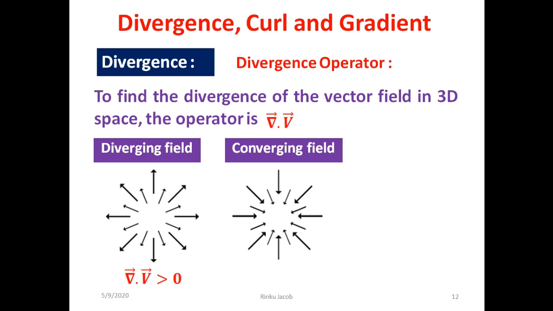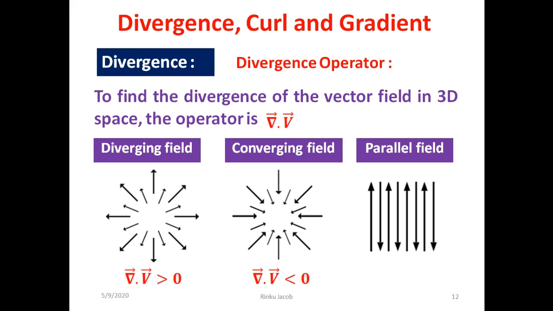Now in the second case, we take the situation where the field lines are converging into a point. This is the opposite of divergence. As an example, we consider the case of electric field lines converging into a negative charge. So when we take the divergence of this field vector, we are asking whether the field is diverging. But here, as the field is converging, the answer is negative, or the field is not diverging. So here the divergence of the vector is less than 0, or negative.